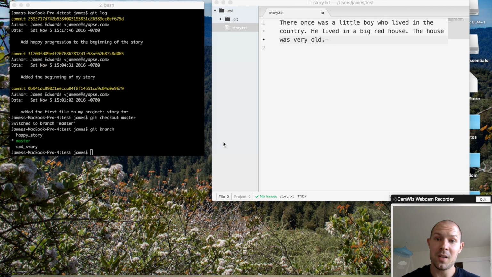Now, I could keep writing my happy story and my sad story separately and just keep them on different branches, have two stories going at once, but that doesn't really make a lot of sense, because if I wanted to do that, I could just write them in two different files or in two different directories. What I really want to do is choose one and eventually pull the changes from that branch into master.